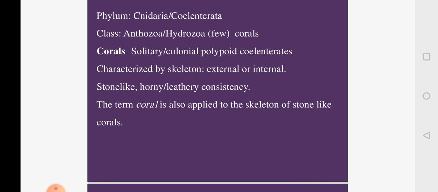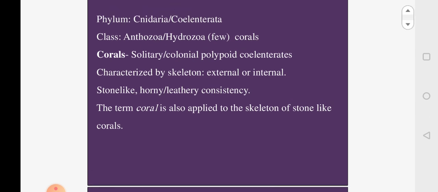You have an interesting phenomenon exhibited by these coelenterates. That is, they have got the capacity to build a skeleton of their own, which are generally called corallite. And many corallites together will form the corallum, or we call it corals. So these corals are generally built by those forms belonging to Anthozoa. Anthozoans are known to make the corals, whereas few hydrozoan corals also have the capacity to build the corals. So in this video we will learn in detail about the corals.